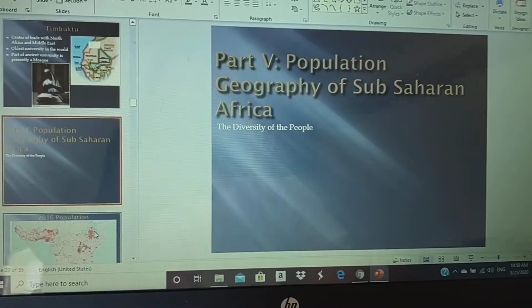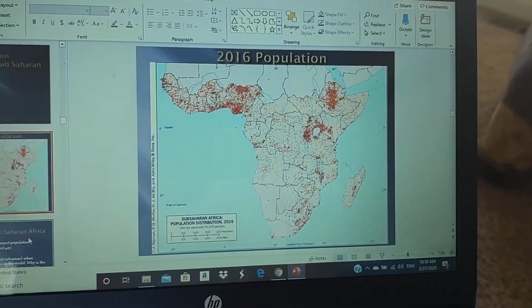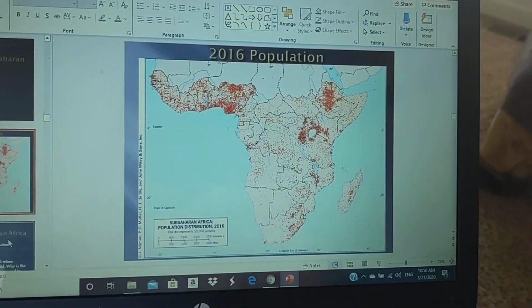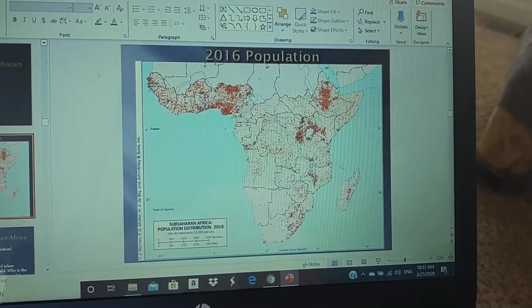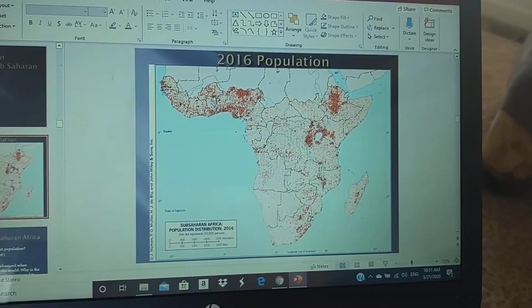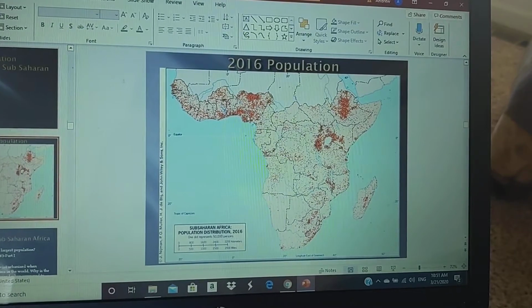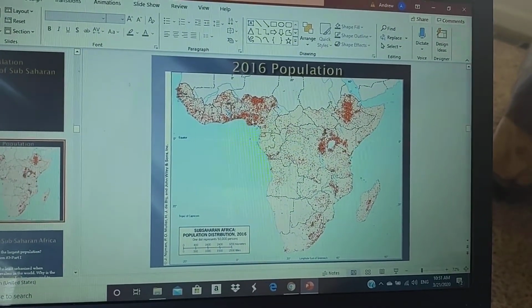So now we're going to look at the population. If you look closely, it really hasn't changed a lot. You can clearly see that Nigeria is the most densely populated country within the realm. Here's Nigeria right here. It has a population now, I know my slide is going to say 130 million, but now it's 160 million.